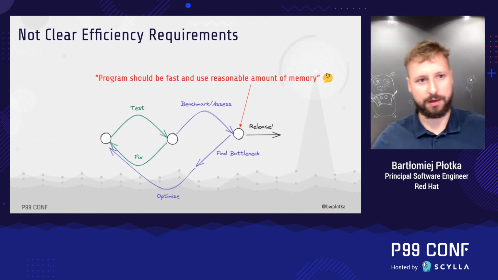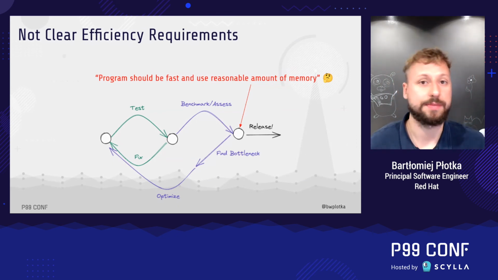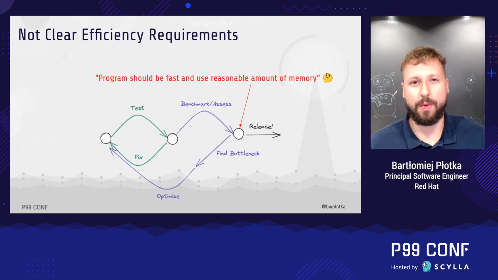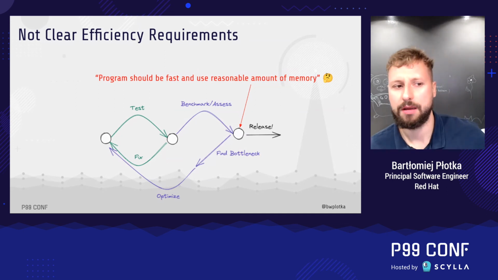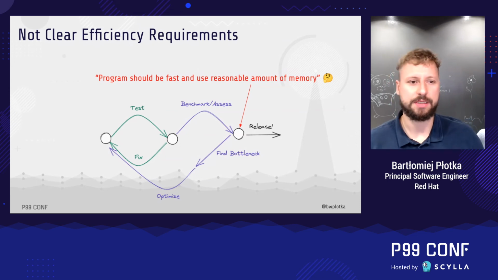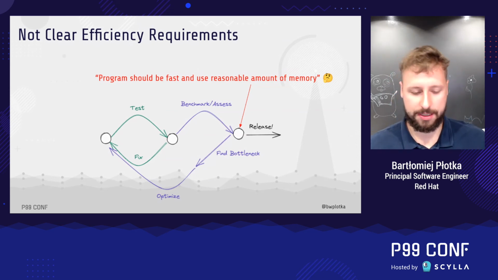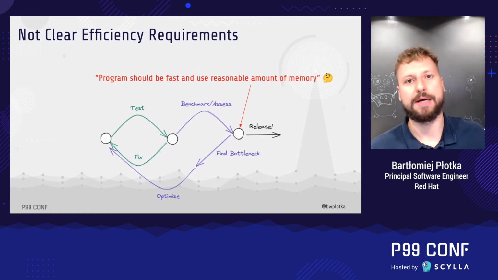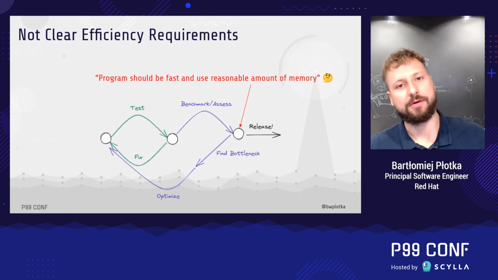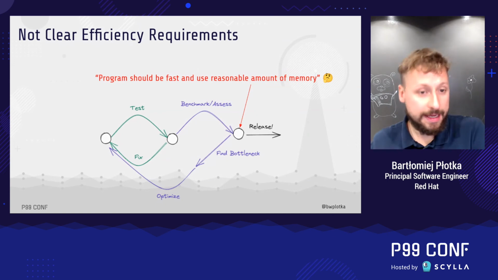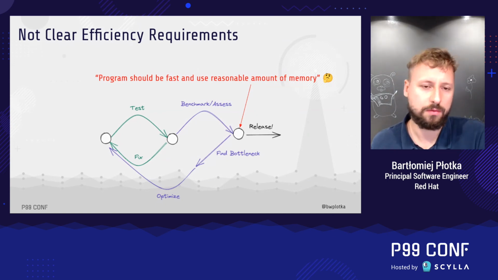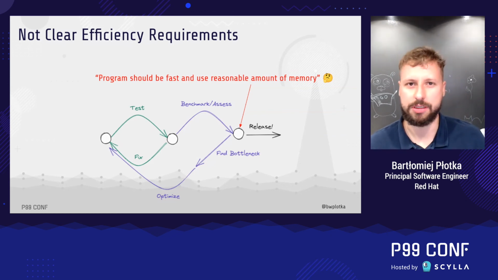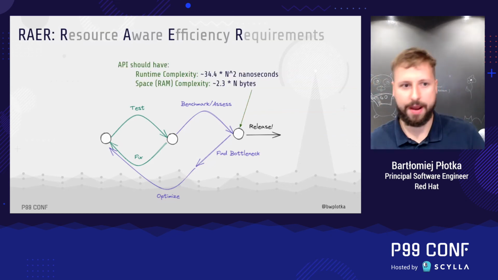Sometimes when we ask for clear efficiency requirements from someone, or we define ones, we have some fuzzy requirements. For example, your code is slow, or it has to use less memory. This is not really much better, as we still don't know if our code that used to allocate, let's say, 20 gigabytes of RAM, and then we optimize it so it allocates 5 gigabytes less, is it now okay, or should we optimize further? That's where RARE comes in.